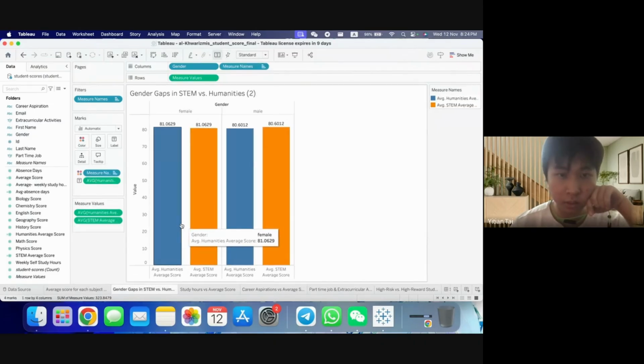And the second is the gender tab in STEM versus the humanities. Many people will think that females are better in humanities subjects and males are better in STEM subjects. But here we can see that basically the average score is quite the same.